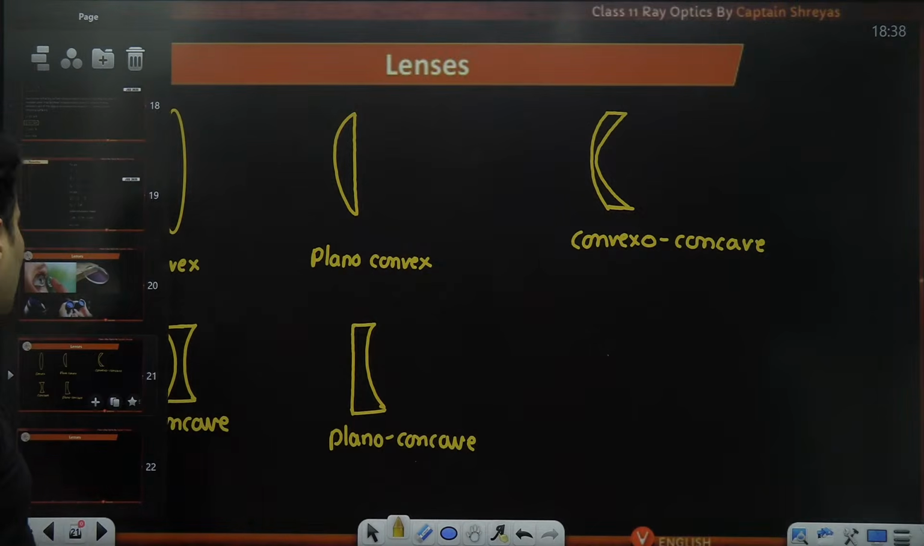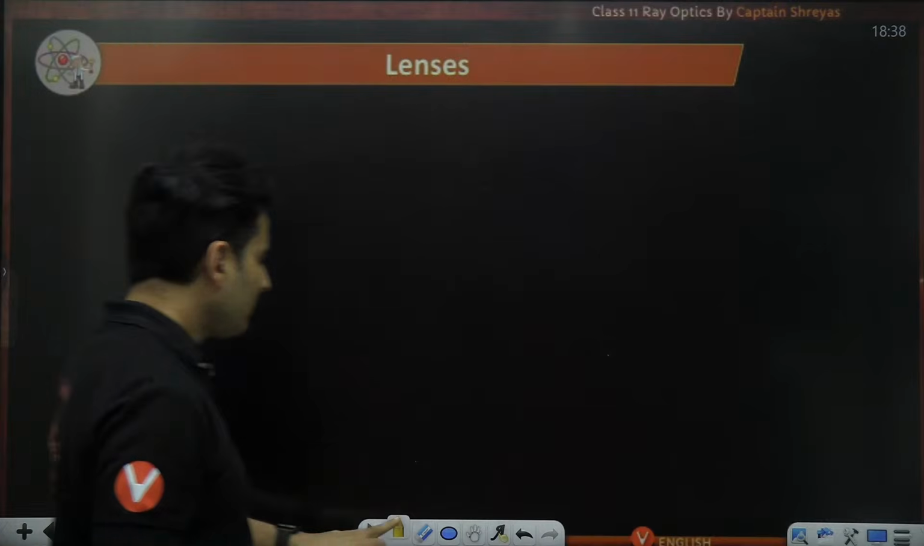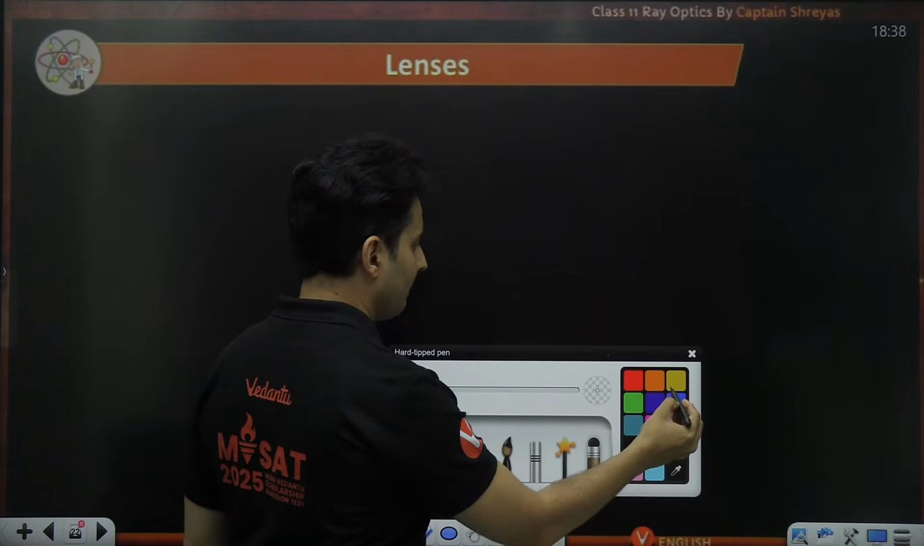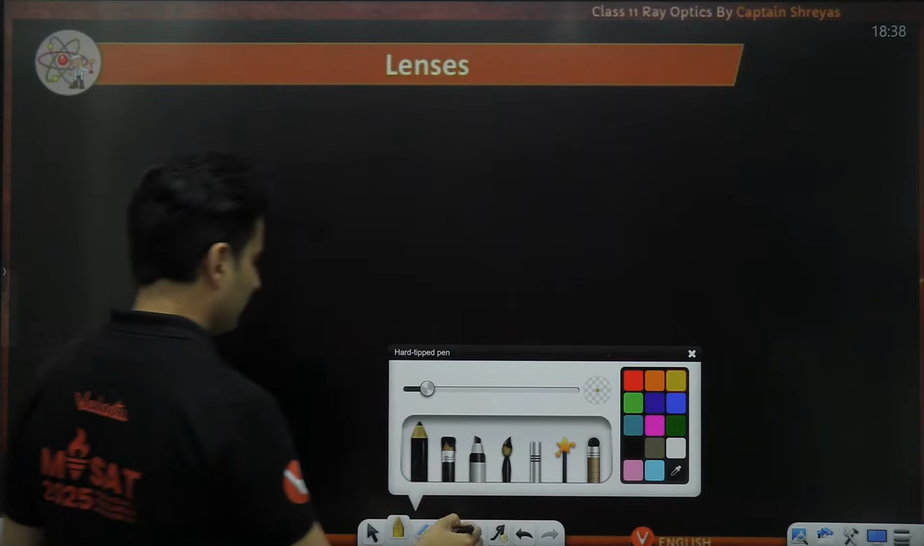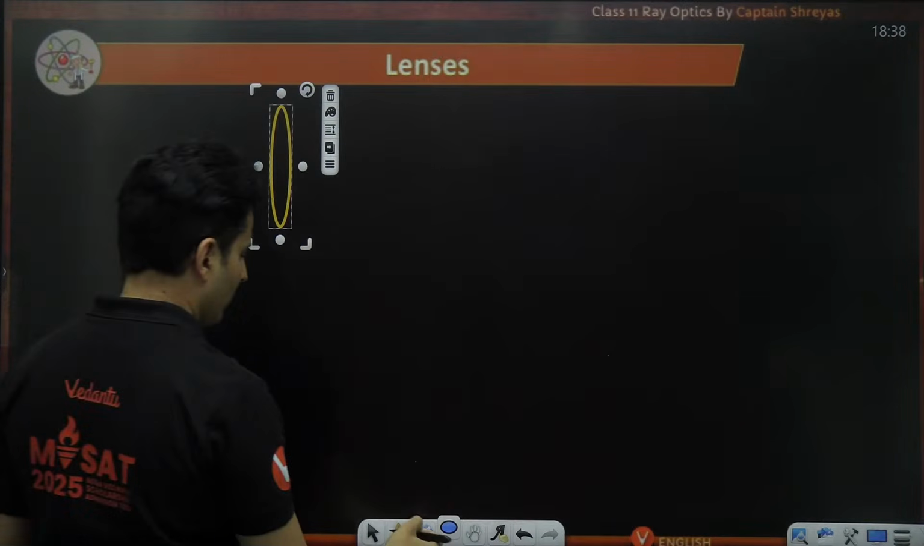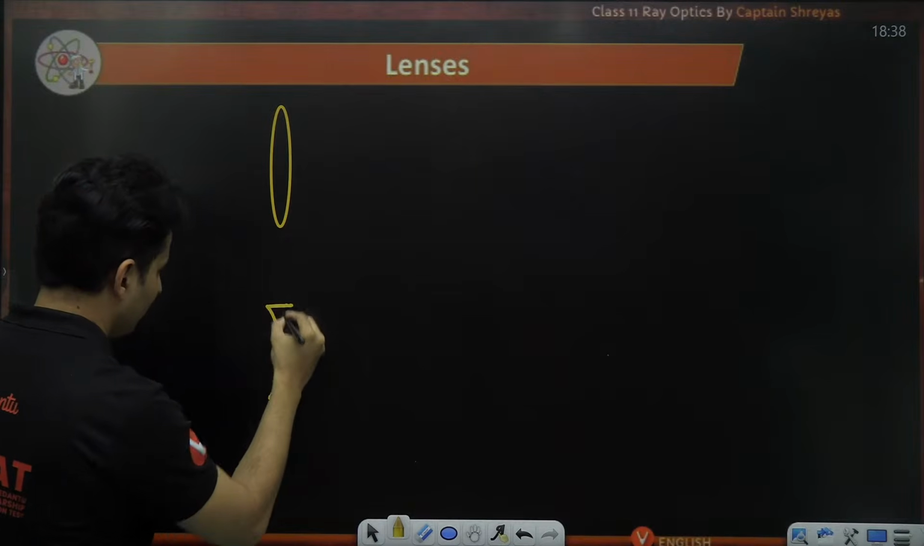Simple. Now, once we understand it, let's understand the different nomenclature of a lens, starting off with, let's say, a convex lens versus a concave lens.